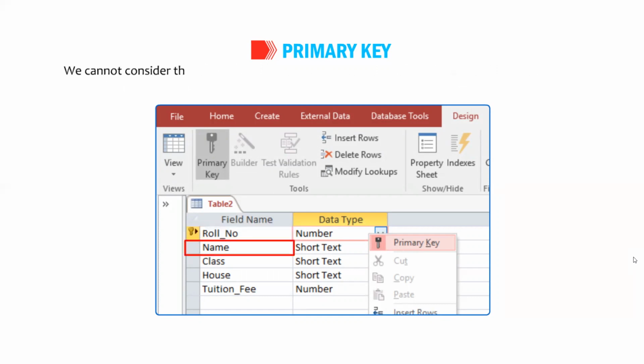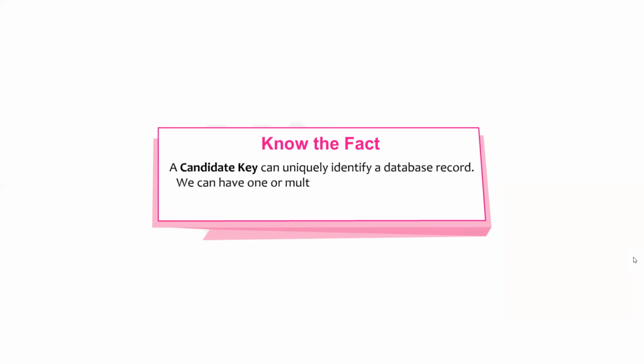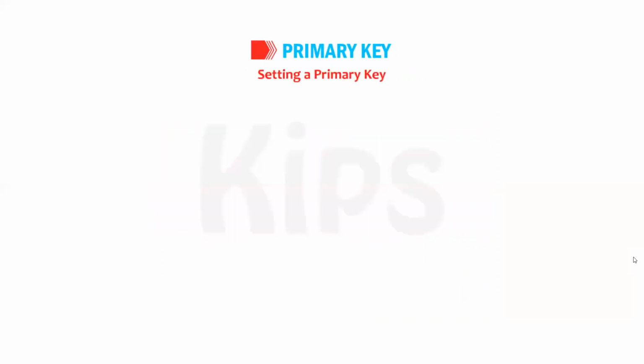We cannot consider the student's name field for primary key as there is always a possibility that more than one student in a class might have the same name. Students know the fact a candidate key can uniquely identify a database record. We can have one or more multiple candidate keys in a single table, out of which one is selected as the primary key.